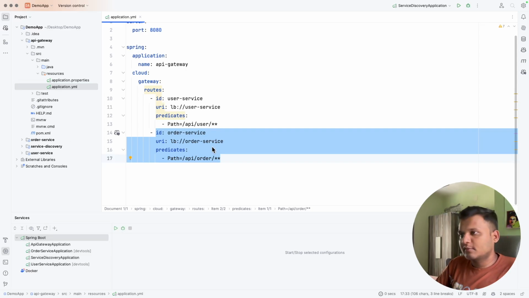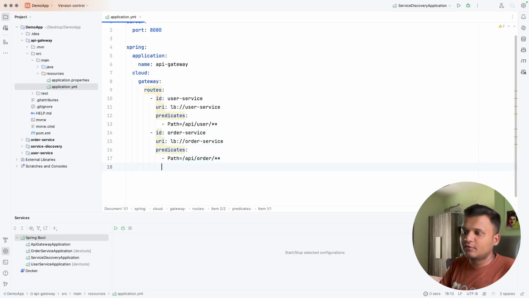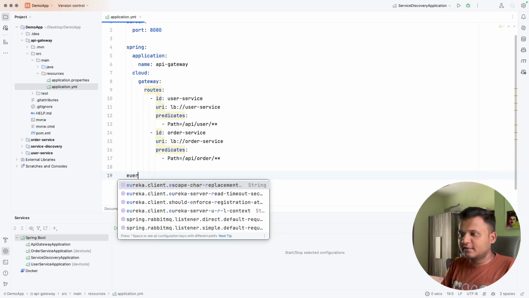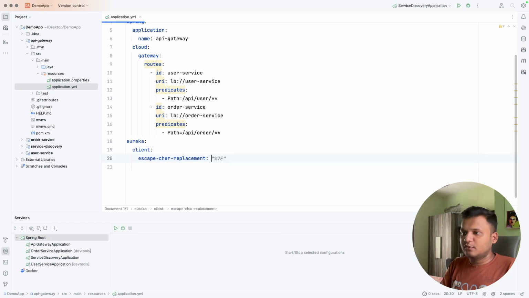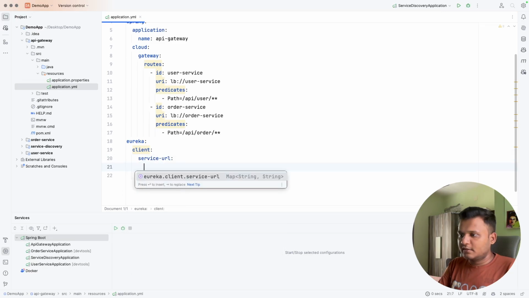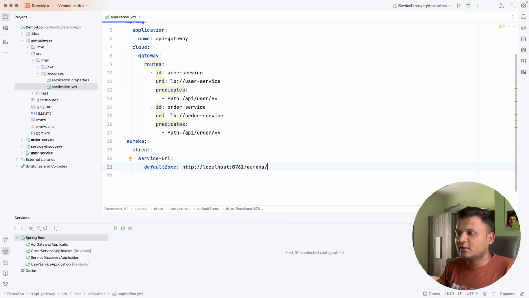So I think this is clear how we have set the request mapping and the routing. We also need to add Eureka and the Eureka client, and the service URL, where the default zone will be the localhost 8761 Eureka server.